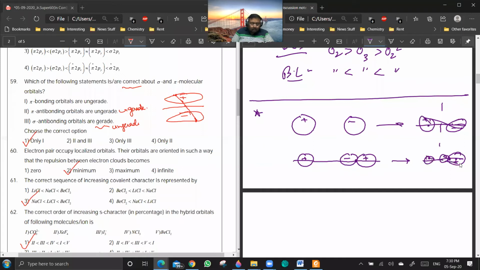For sigma 2p we get zeroed. Again for sigma 2p, 2p will be getting zeroed. Let me check. Plus minus. See, this is 2s and 2p.